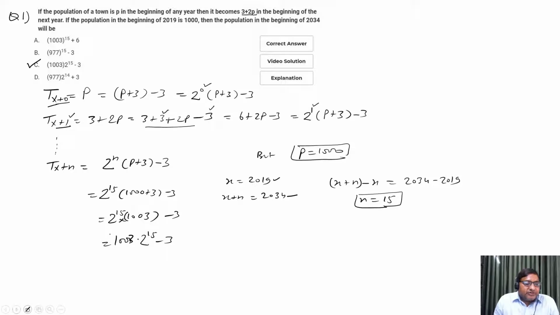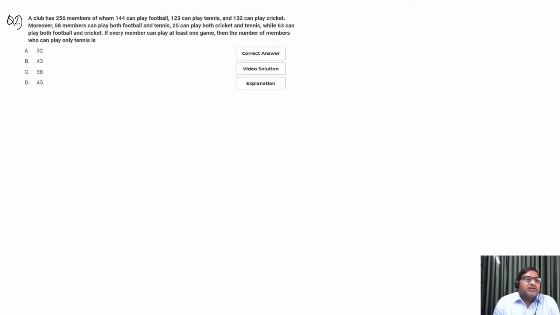Let us move to the next question. Question number 2: a club has 256 members, of whom 144 can play football, 123 can play tennis, 132 can play cricket.